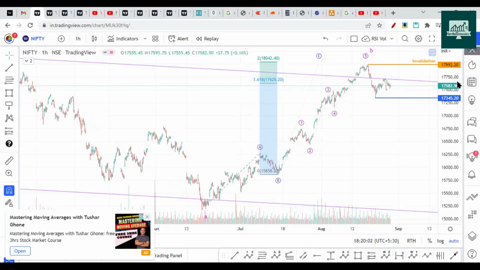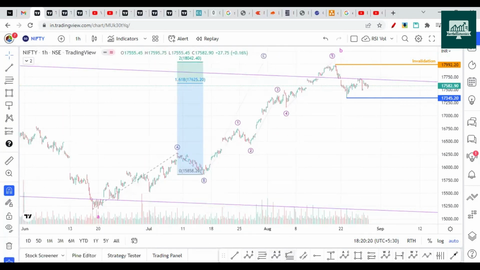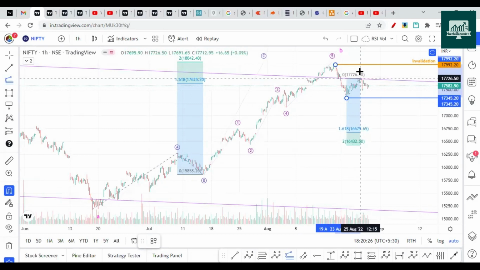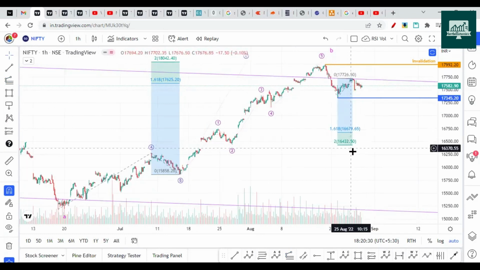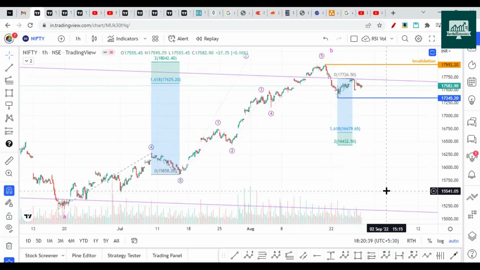If my wave count is wrong, then 18,000 will be broken. That's all on the Elliott wave front as well. There is not much to discuss here. We can check a couple of things, like plotting a Fibonacci extension, and we can say whenever a level is broken beyond 1.600 Fibonacci, then we can consider this an impulse fall. This could be an impulse fall if it breaks 16,680. So this is a long way to go.